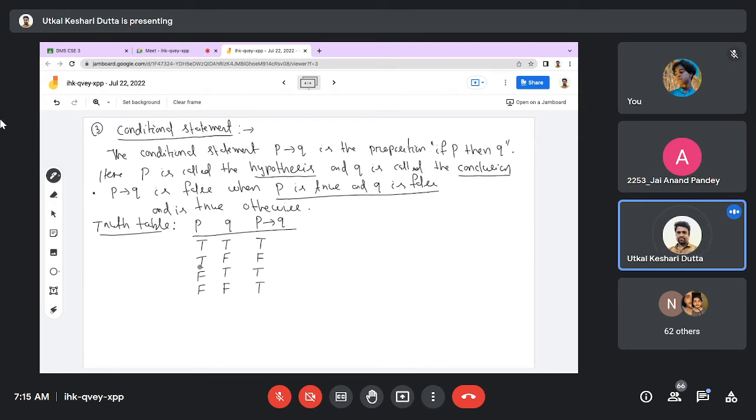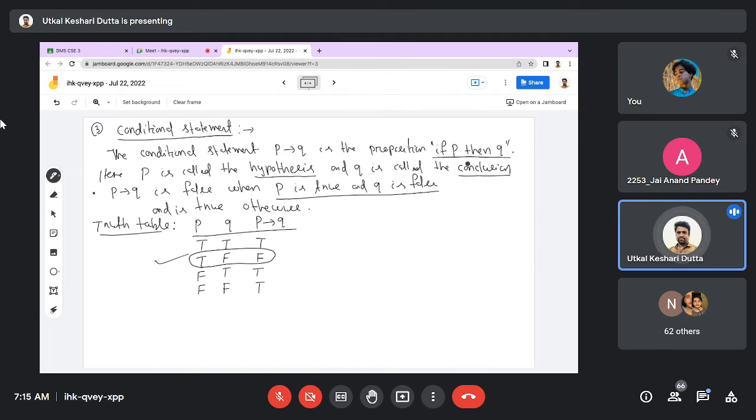That means in the case when the hypothesis part is true but the conclusion part is false, P conditional Q will be false, and for all other possibilities of P and Q, it will be true.